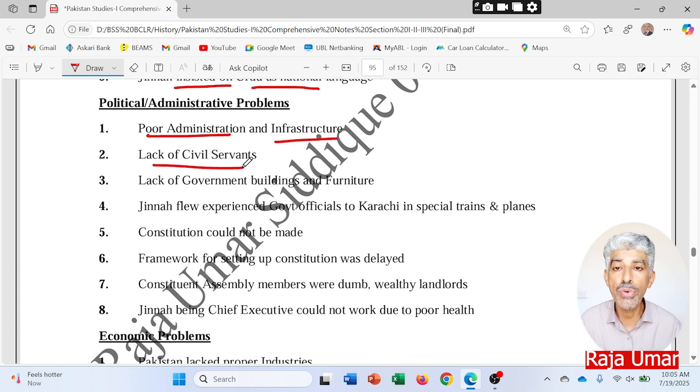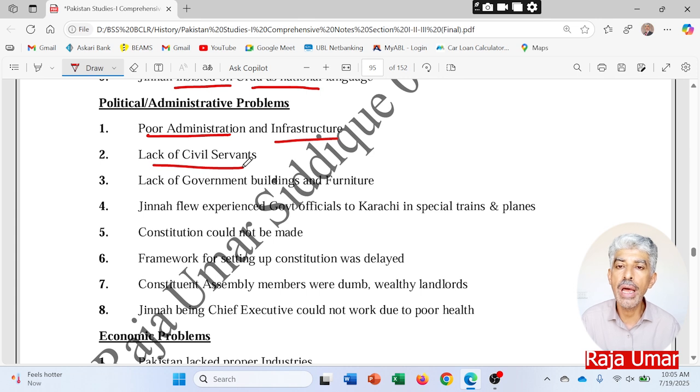Lack of civil servants, as you know that during the British regime, the British never gave the higher positions to the Muslims, as they thought that they were incompetent, and secondly they believed that as the British had taken the government from the Muslims at the end of the Mughal Empire in 1857, they believed that still it was in their minds that the Muslims would try to harm them in their rule over here in the subcontinent.